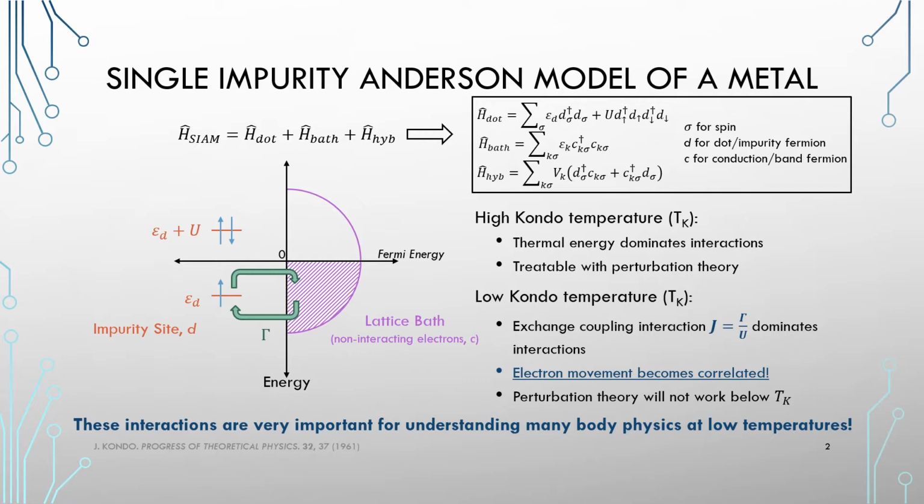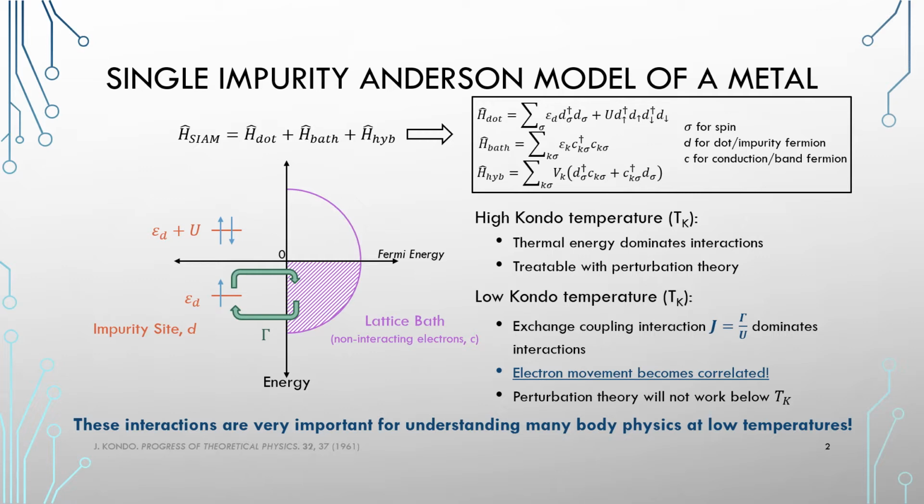At its lowest state, it's singly occupied with a single electron. However, if you want to doubly occupy it, you have to pay an energy cost of the Coulomb potential U, given here. Now, the lattice bath electrons do not talk to each other, but they do talk to the quantum dot here. And that interaction, that strength of connection, is controlled by a parameter known as the hybridization term, and that's gamma here in green.